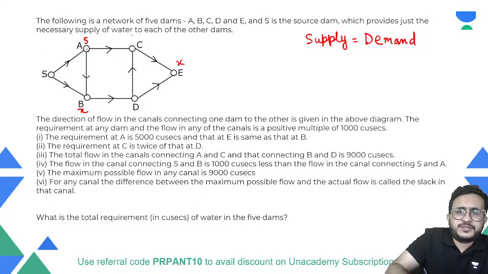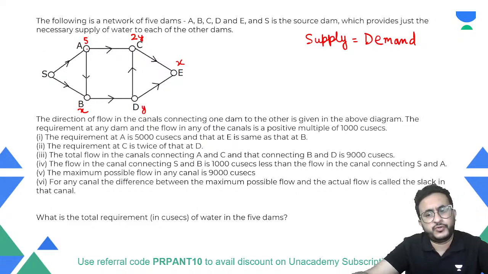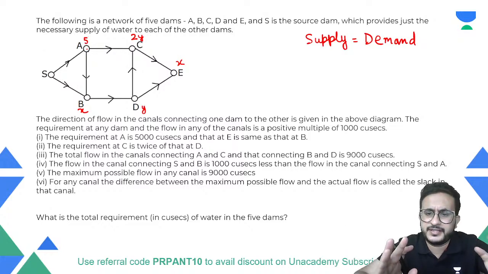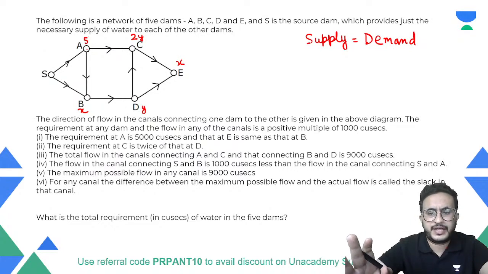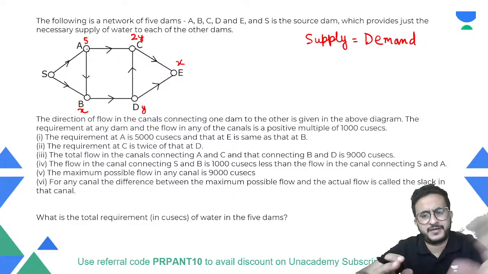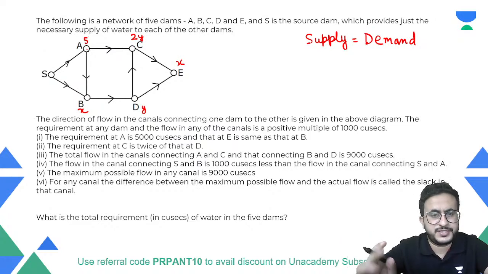So suppose C में requirement है, D में requirement है Y, so at C the requirement will be 2Y. Okay, so we have found out what is the requirement at this, right? So source will supply the total of this value. So equation banani nahi hai. Let us try to solve further things, and then we will probably get the values of x and y. Then we can find how much has to be supplied.